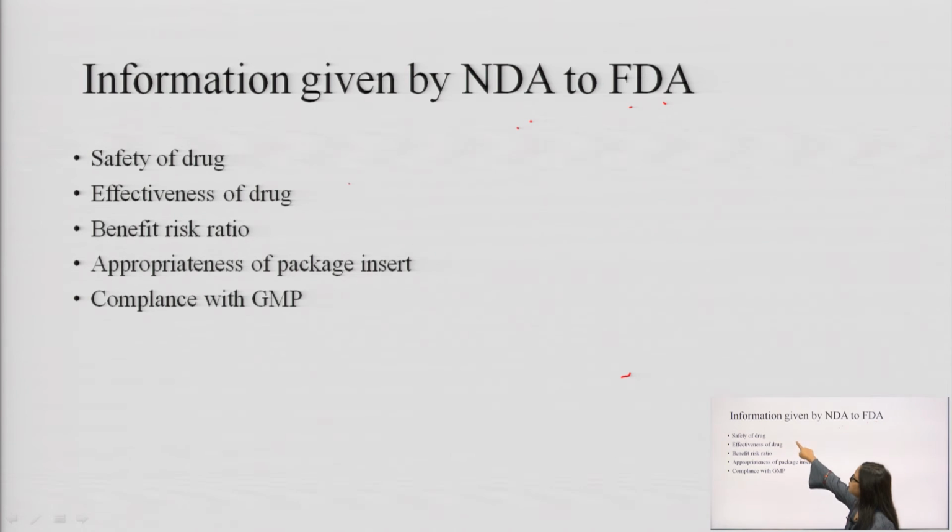Number one, safety of the drug. He has to ensure that the drug is safe for humans. Only after that can the FDA approve the drug. Next, effectiveness of the drug. The drug should be effective in humans. It means the drug should show the therapeutic effect.